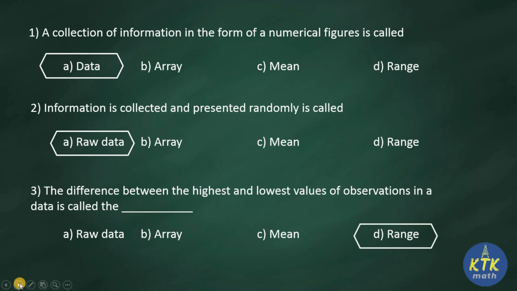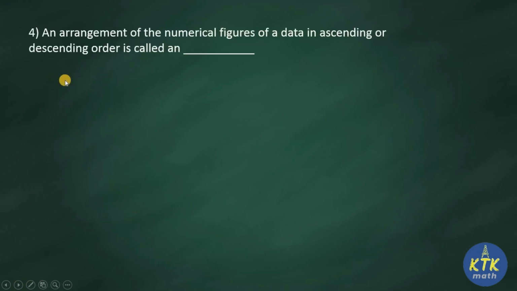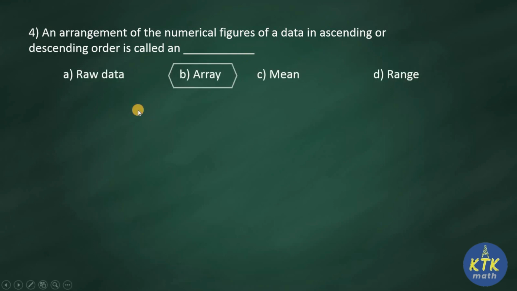Question number 4. An arrangement of the numerical figures of a data in ascending or descending order is called. That is, after collecting the data, the numerical figures will be arranged either in ascending order or descending order. That arrangement is called what? The answer is array. So an array is nothing but an arrangement of numerical figures in ascending or descending order. Next question. Question number 5.